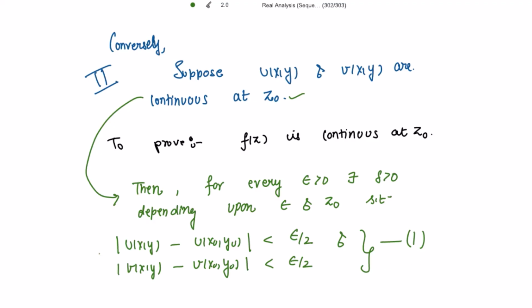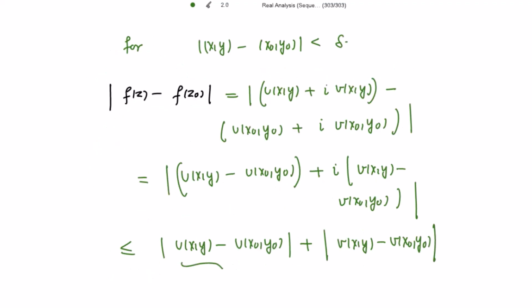From 1 we say that this mod is less than epsilon by 2 and this mod is also less than epsilon by 2. So from 1, this mod is less than epsilon by 2 plus this is also less than epsilon by 2, which is epsilon. That means we have shown that the left hand side is strictly less than epsilon, right?